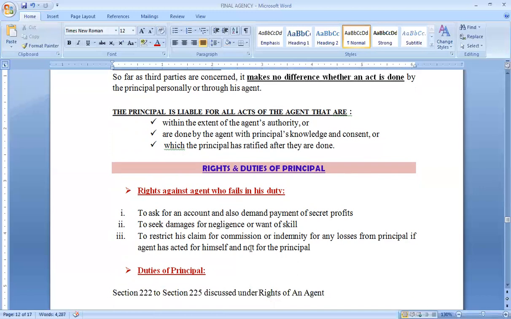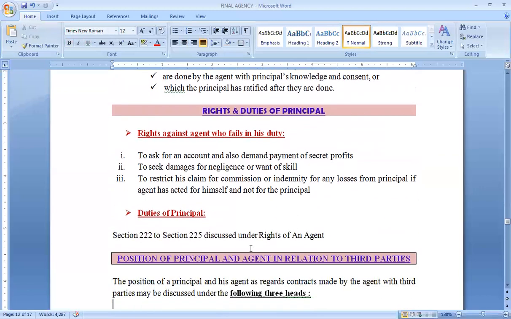So the further detail about this topic will include first rights and duties of the principal. So what are the rights of the principal in regard to contract of agency? Rights are, first of all, he can ask for the detailed account of the transactions entered into by the agent. And if he comes to know that some secret profits were earned by the agent in the course of agency, he can demand the payment of those profits. We have discussed secret profits already in the rights and duties of agent.